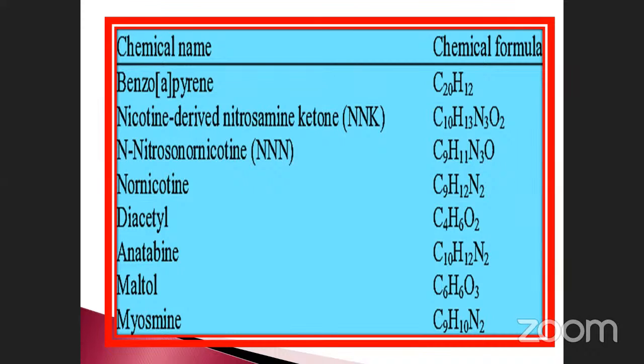See N2. Diacetyl nicotine, C4H6O2. Cotinine, C10H12N2. Maltol, C6H6O3. Myosmine, C9H10N2. These are the chemical names, and there are about 60 more chemical names. So these are very, very complicated components.